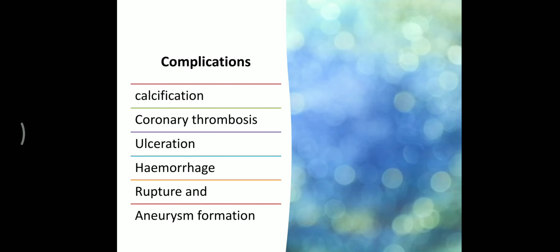With this fixed obstruction in the coronary artery, there is a deposition of calcium salts, because the cells degenerate and the salt ions come and deposit there.